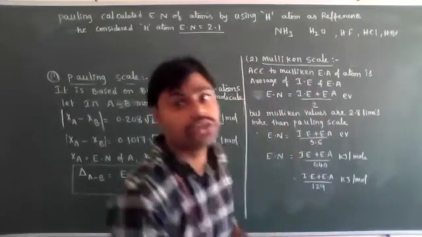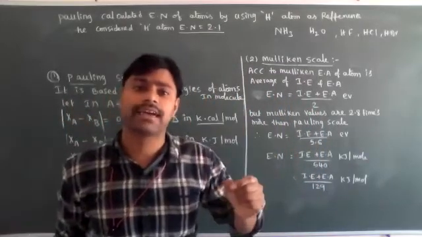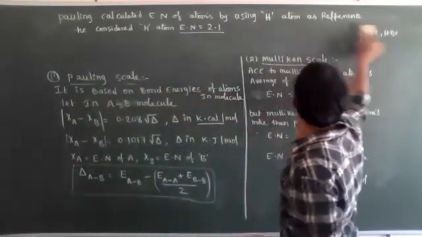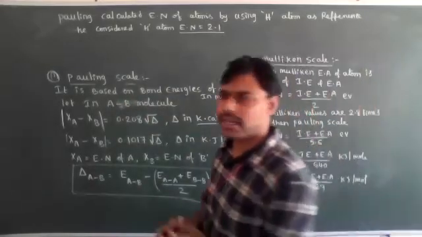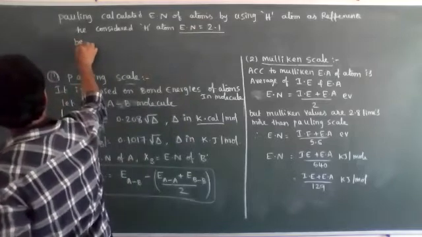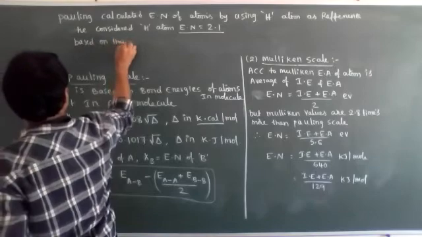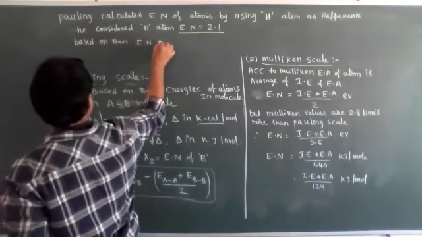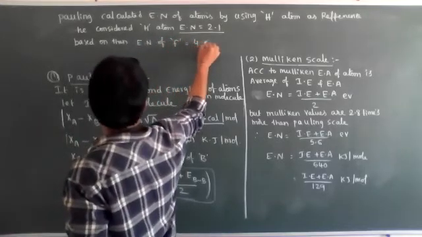Based on that value, he determined the electronegativity of fluorine, oxygen, and the remaining elements. That's why I am saying electronegativity is a relative property. So based on that, the electronegativity of fluorine is equal to 4.0.